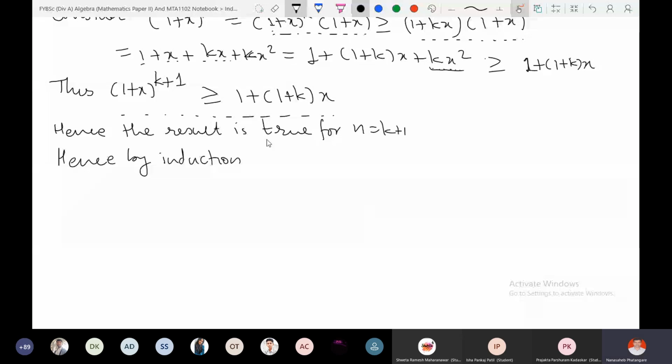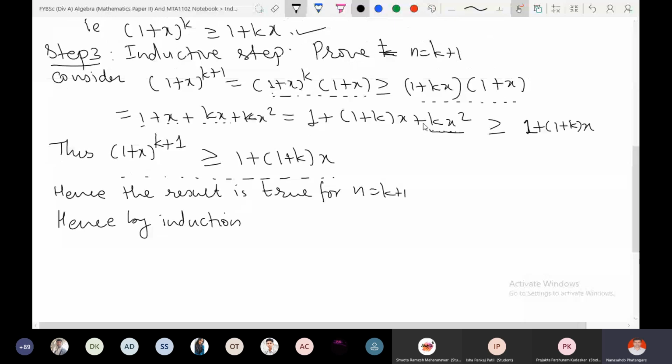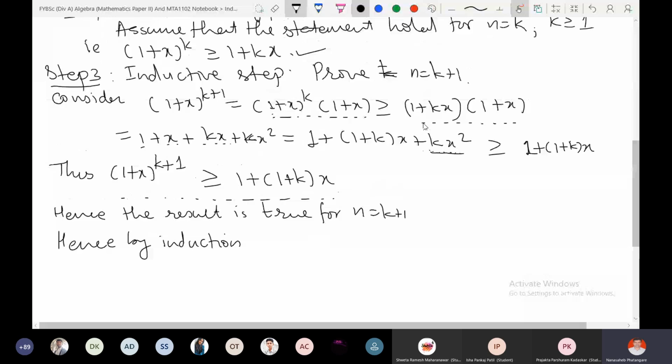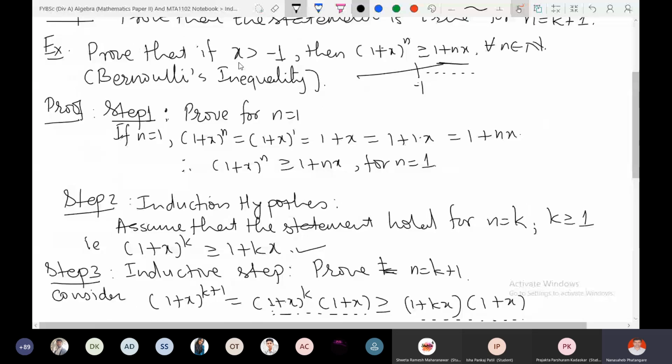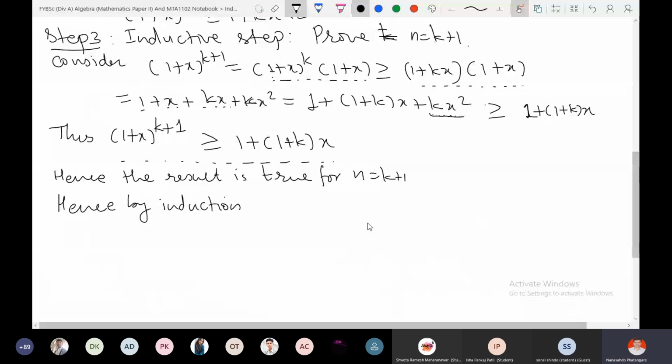Here one more thing you should remember: where did we use the assumption that x is greater than minus 1? If we are making some assumptions, that assumption must be used somewhere, otherwise we should not make unnecessary assumptions. So basically, if a is greater than b and c is positive, then ac is greater than bc.